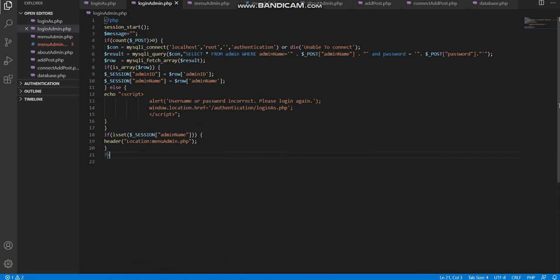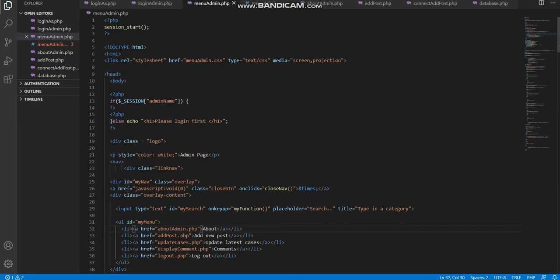Next is login.php, which is for connecting the database with the login. Next is menu admin, which is related to the homepage of the admin.